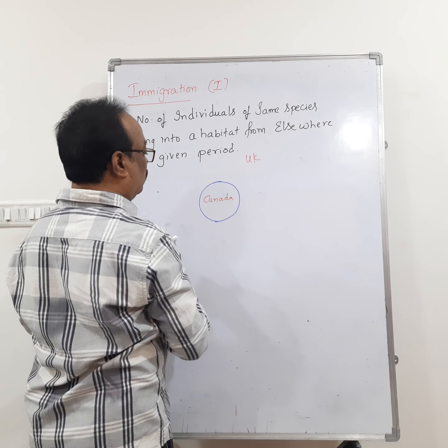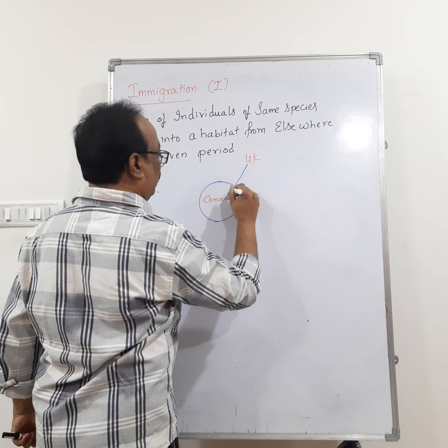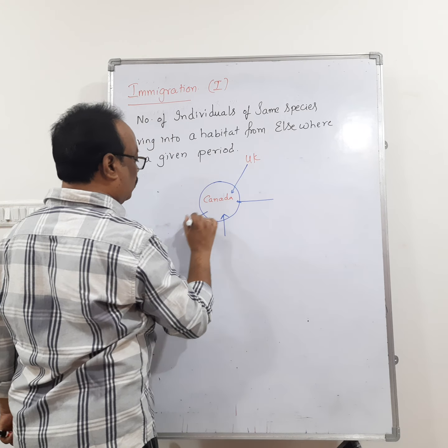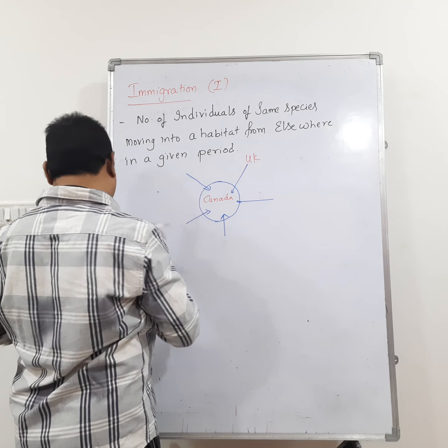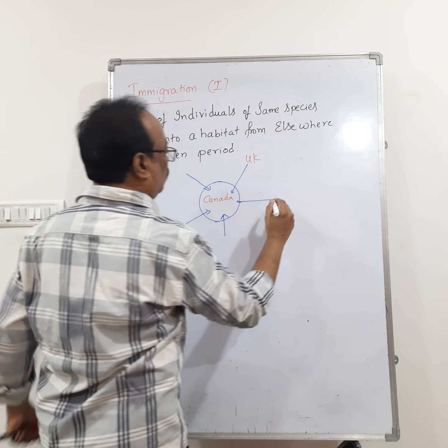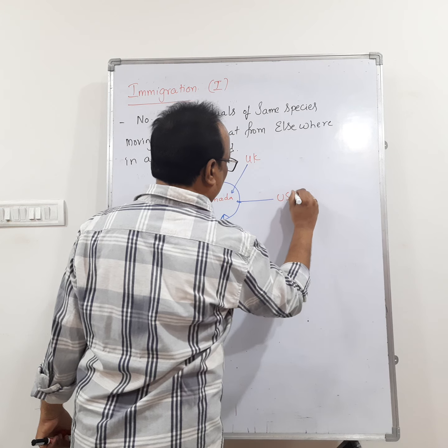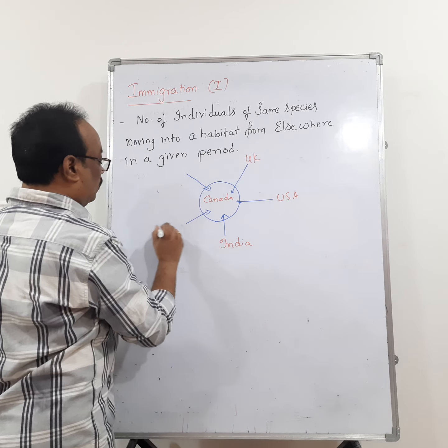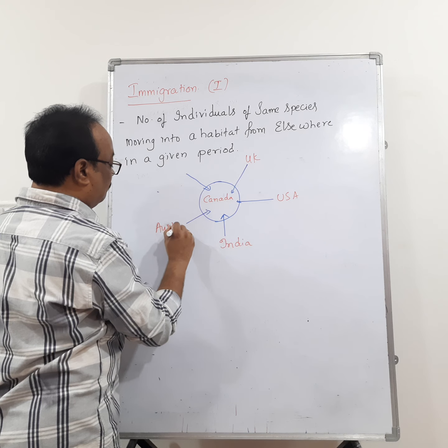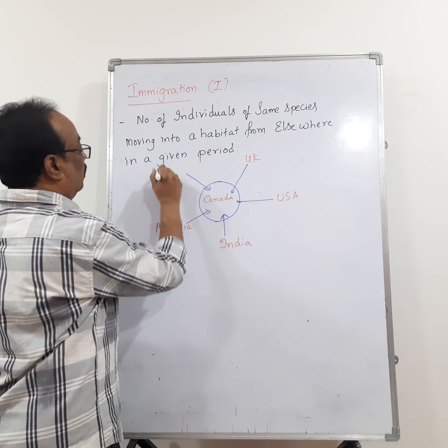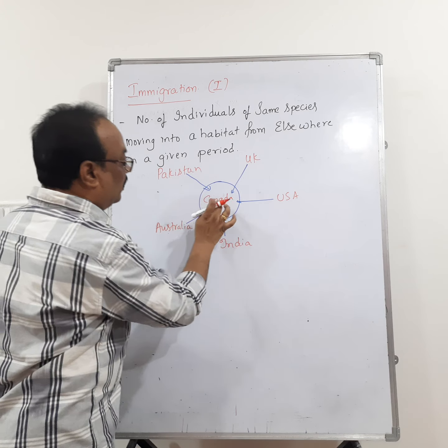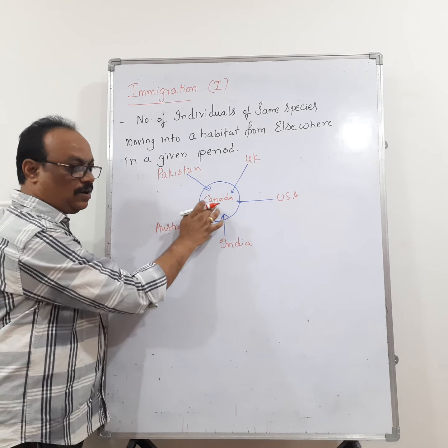People are moving into Canada from the US, from India, from Australia, even from Pakistan. So this is one habitat.